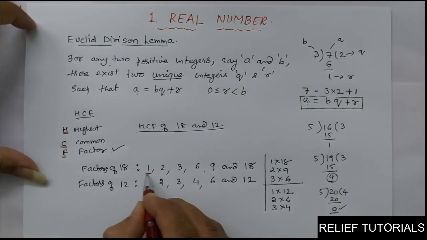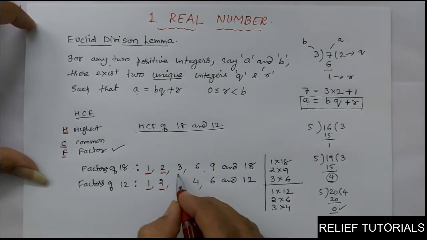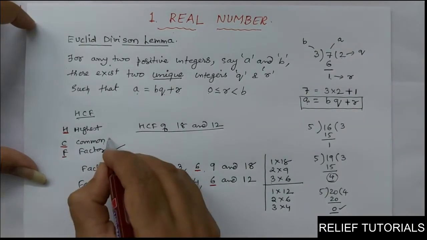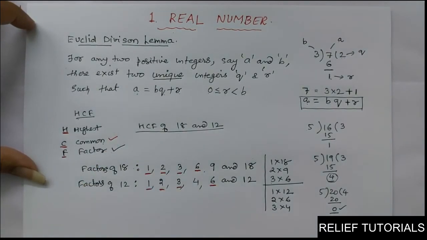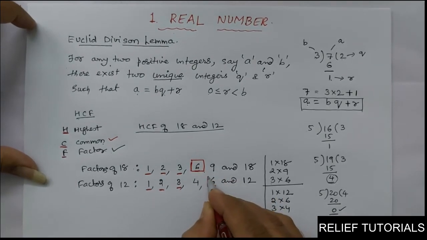Which are the common factors? See, 1 is common. 2 is common. 3 is common. Then 6 is common. These are the common factors. So we have found the common factors. Then among these common factors, which is the highest factor? So the highest factor is 6. See here, highest common factor is 6.